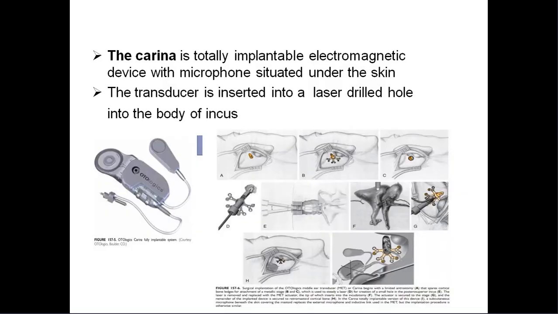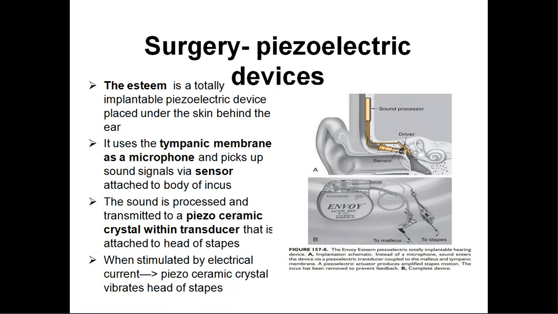The other type is the Carina. It is a totally implantable electromagnetic device with a microphone situated under the skin. The transducer is inserted into a laser drilled hole into the body of the incus. So the transmitter will be placed into the body of the incus.